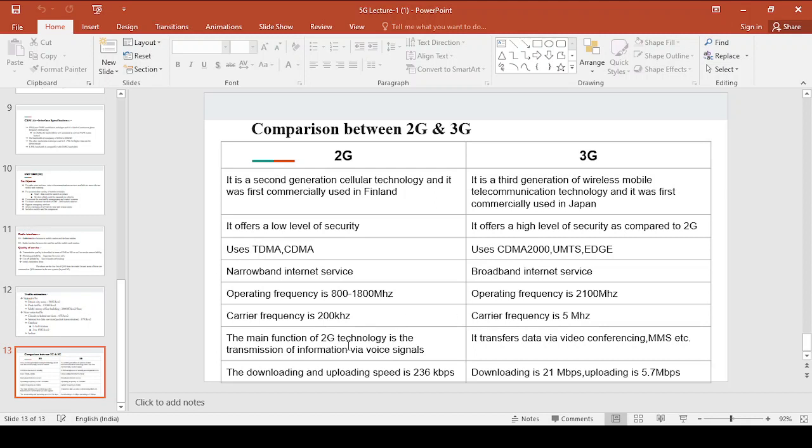Now the main function of 2G technology is to transmit information along voice calls. Since 3G supports broadband internet services, you can transfer data via video conferencing, MMS, etc., and the downloading and uploading speed for 2G is 236 kilobits per second. Now coming to 3G, the downloading speed is 21 Mbps and uploading is 5.7 Mbps, right? Now here ends lecture 1.